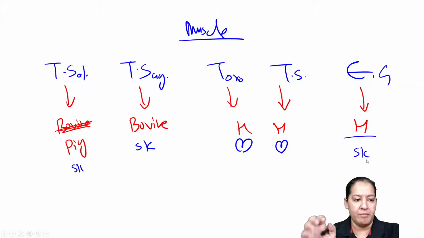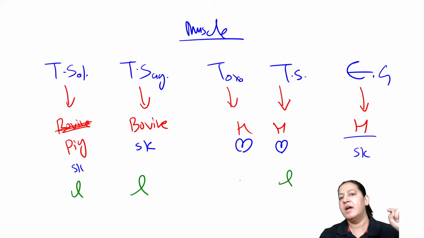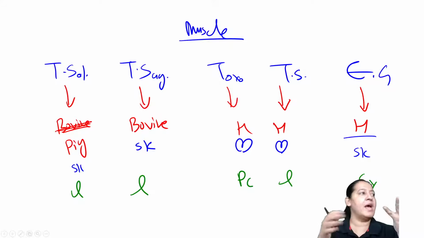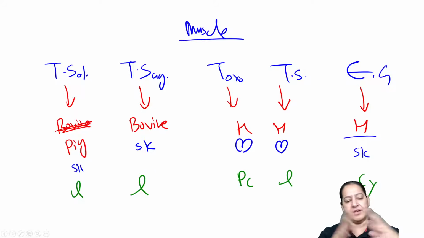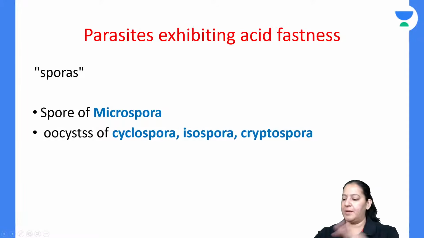Now which form? So here larva. I guess here larva, here also pseudocyst, and here cyst. So learn where is larva, where is cyst, where is pseudocyst. These MCQs can come in your exam. Everyone give me a thumbs up. Simple MCQs will be there, but you should know the mnemonics. Mnemonics will make your MCQs super easy. Coming on the next mnemonic.